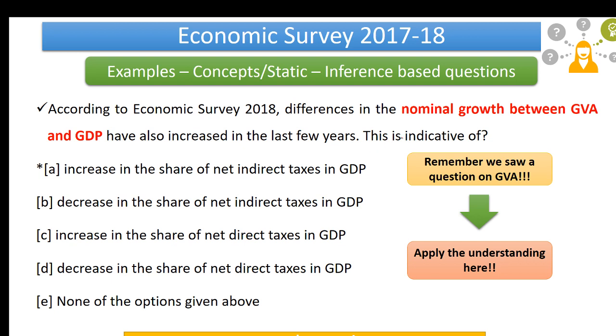Let's move to the second example. We are again continuing with the inference-based questions only. So here we see, according to Economic Survey 2018, differences in the nominal growth between GVA and GDP have also increased in the last few years. This is indicative of what?